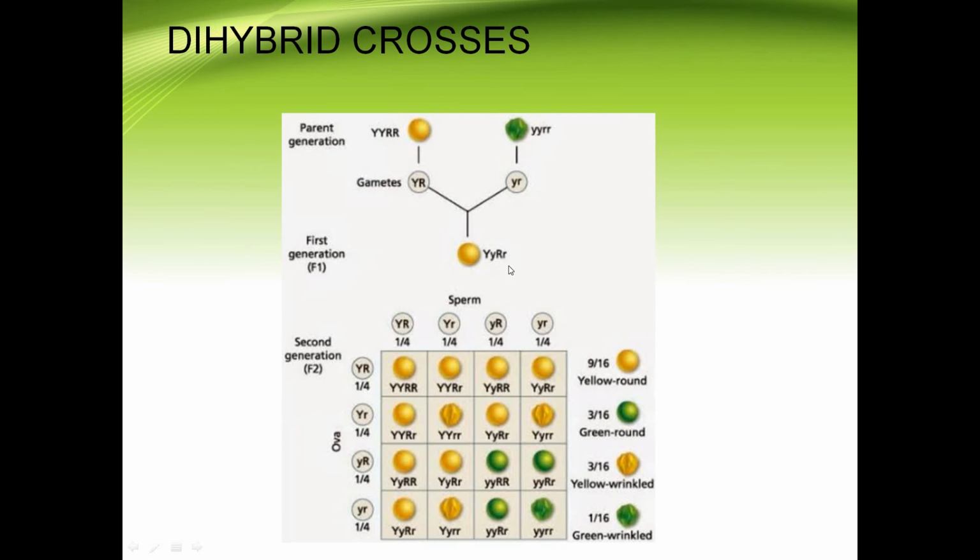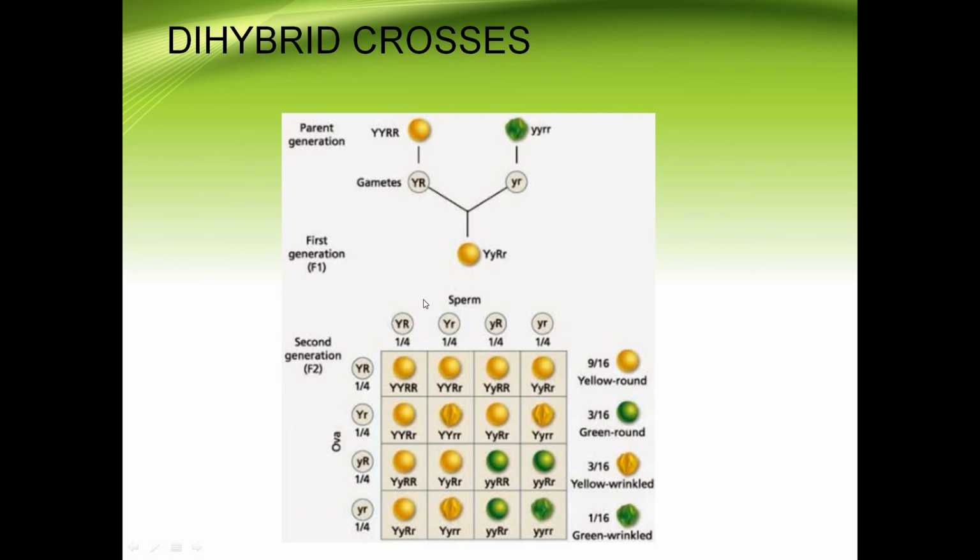Yellow round seeds in heterozygous condition were allowed to cross among themselves, and these are the 4 gametes of F1 generation: capital Y, capital R, capital Y, small r, small y, capital R, small y, small r.